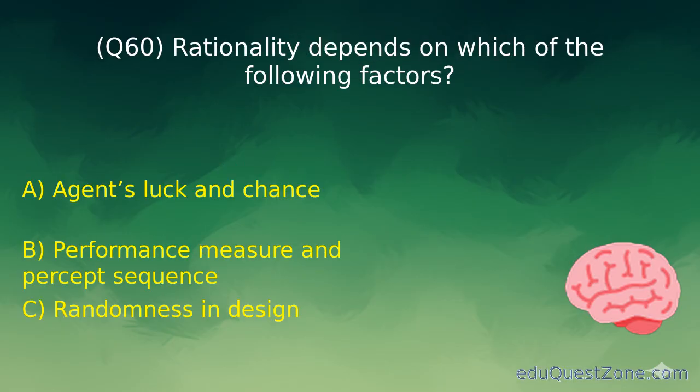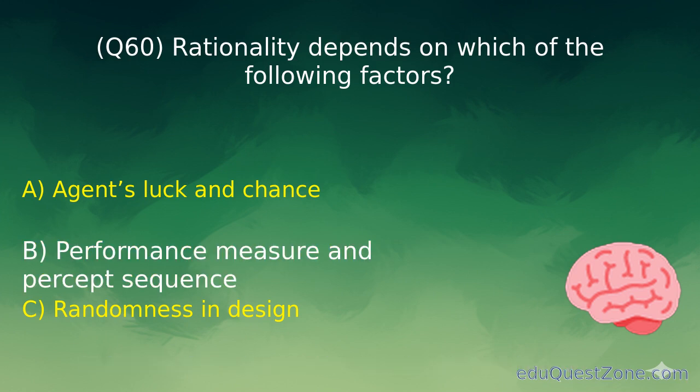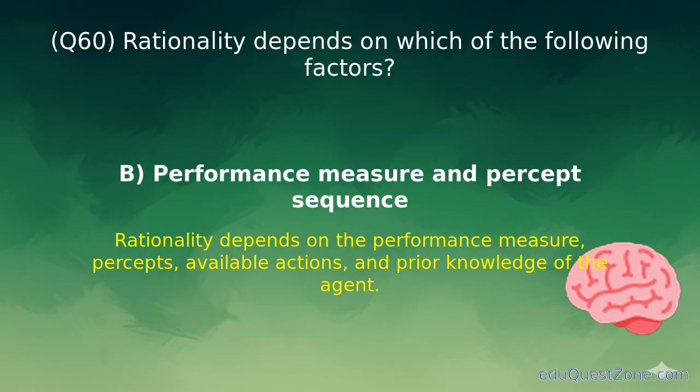Question 60. Rationality depends on which of the following factors? Option B. Performance measure and percept sequence. Rationality depends on the performance measure, percepts, available actions, and prior knowledge of the agent.